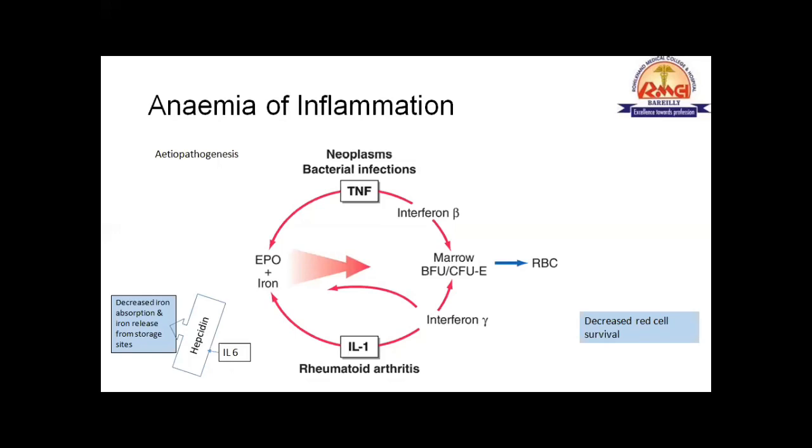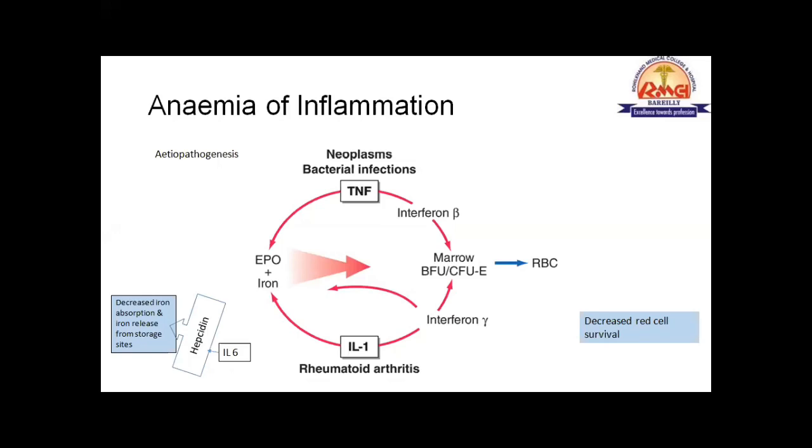Second, this tumor necrosis factor, through interferon beta, acts over the progenitor cells and inhibits differentiation to the RBC. It means it causes bone marrow suppression through interferon beta. Okay. The second factor is interleukin 1. It is the pathophysiology behind chronic inflammatory conditions.